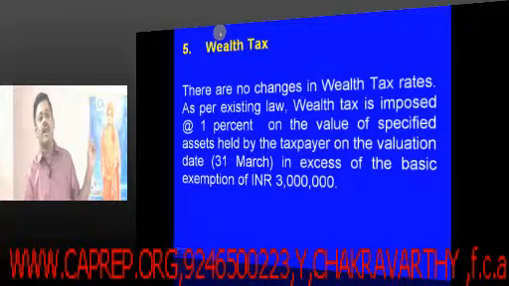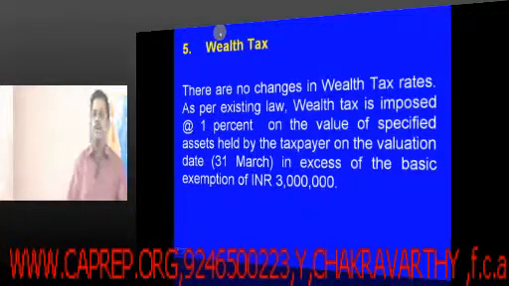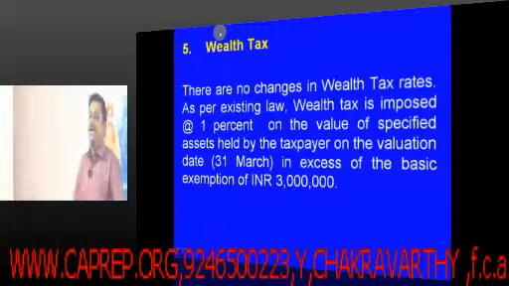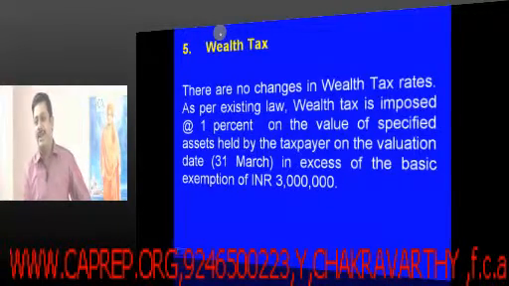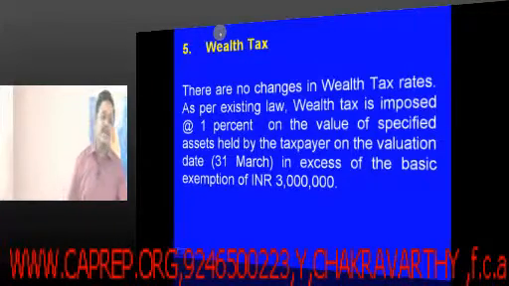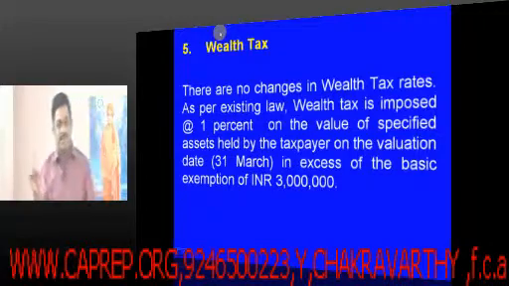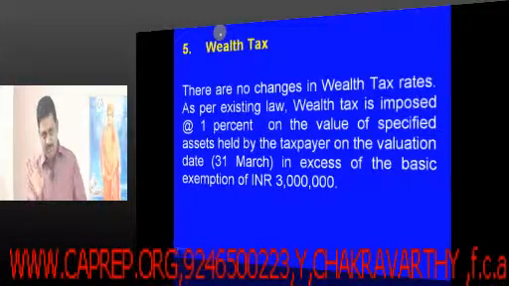Of course, this is more relevant for the final students. You first calculate the net wealth, and there is a basic exemption limit of 30 lakhs. Over and above that, if the assessee has net wealth, it will be taxed at the rate of 1%.